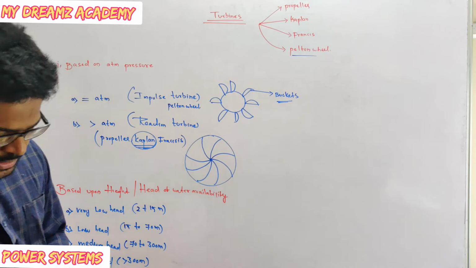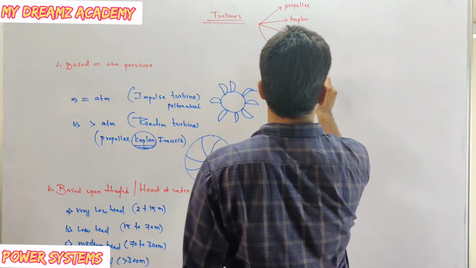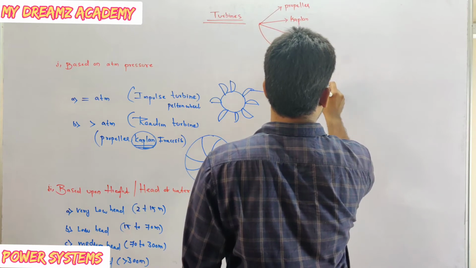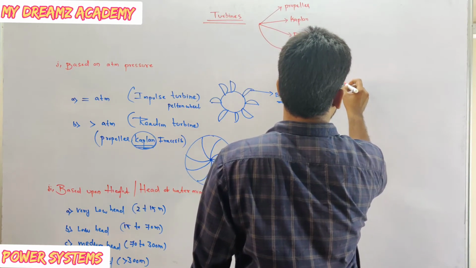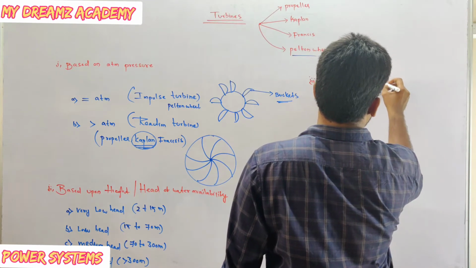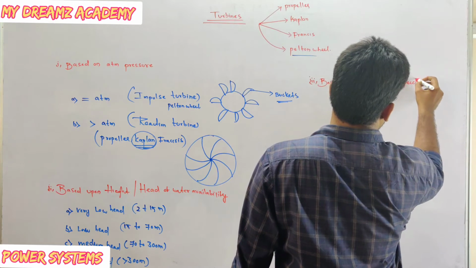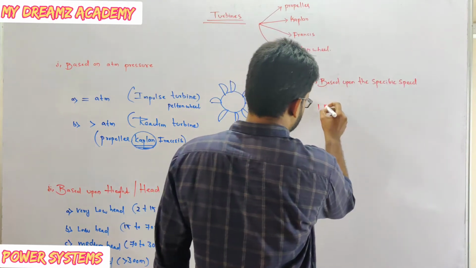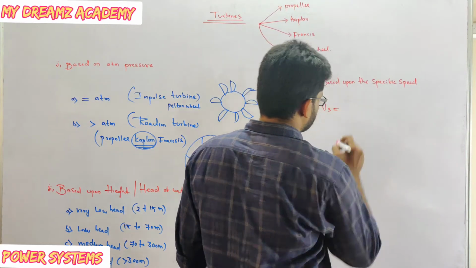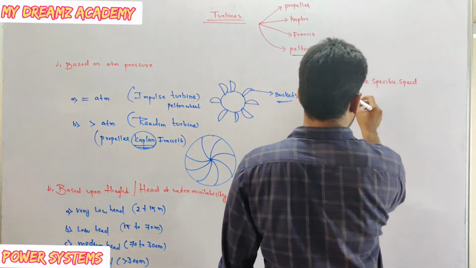And the next one is specific speed. Based upon the specific speed of the turbine, the specific speed can be calculated like this. Ns is nothing but specific speed. How can we calculate specific speed?